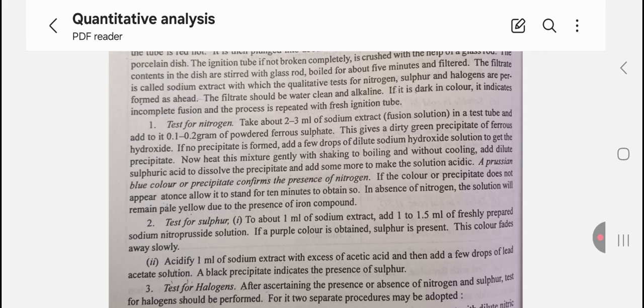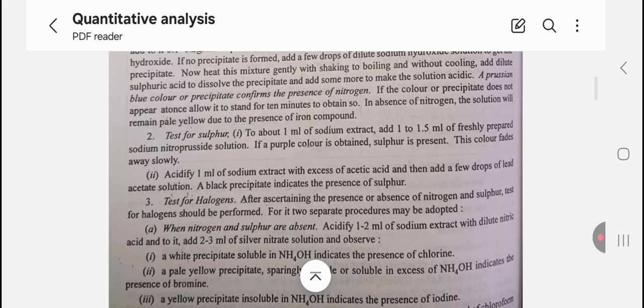Second, test for sulfur. Take about 1 ml of the sodium extract, add 1 to 1.5 ml of the freshly prepared sodium nitroprusside solution. If a purple color is obtained, sulfur is present. This color fades away slowly.